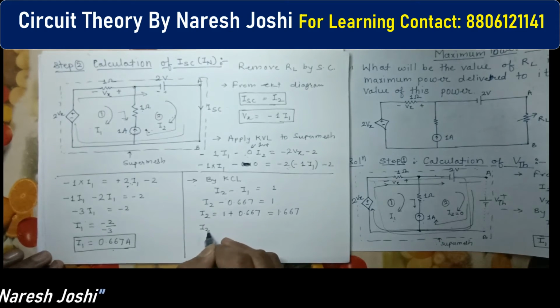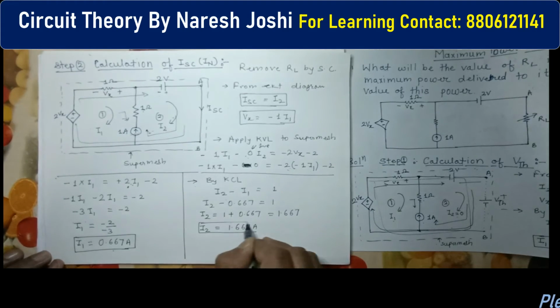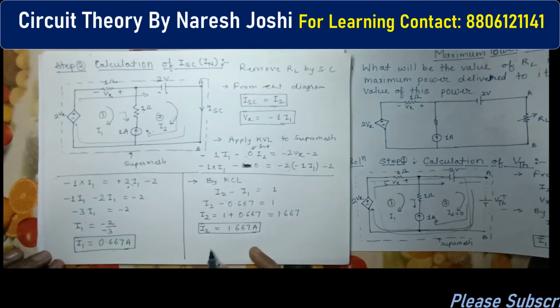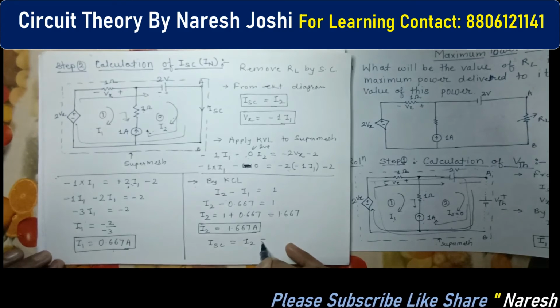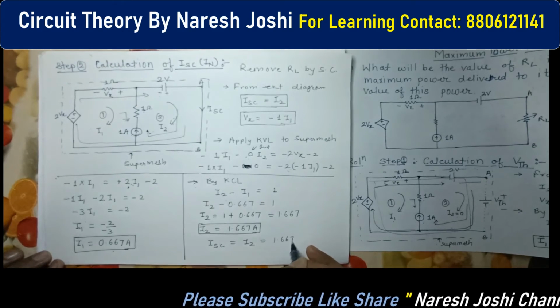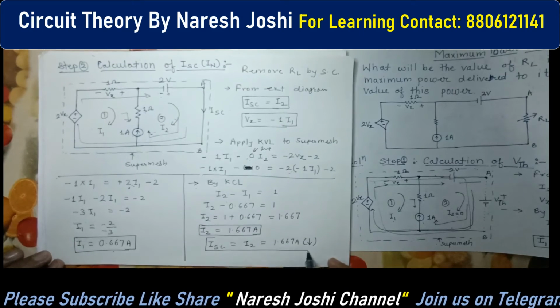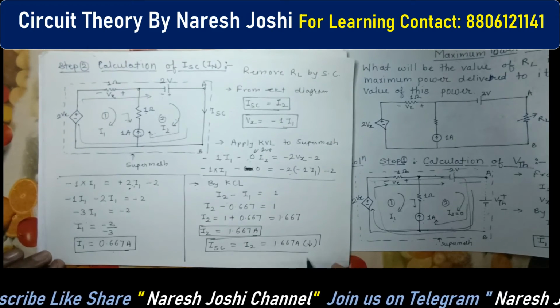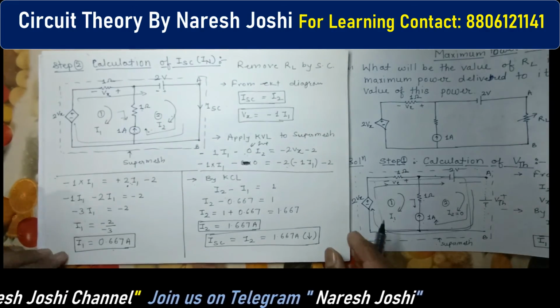So this is the value of I2 equals 1.667 ampere. Now you can see what is the ISC. ISC equals I2, which is 1.667 ampere, and the direction is downward, clear. So this is the ISC.